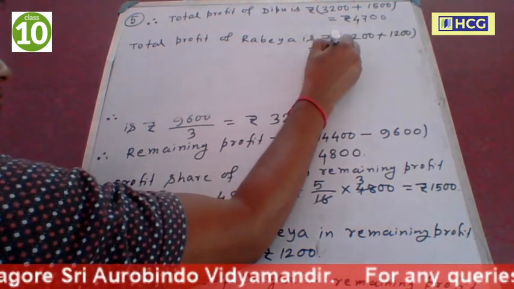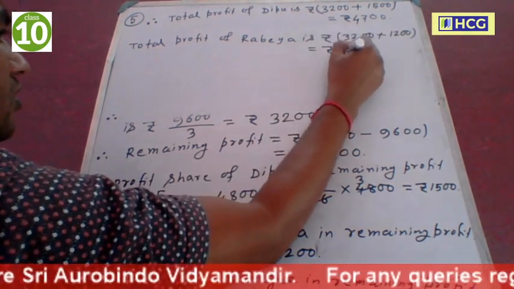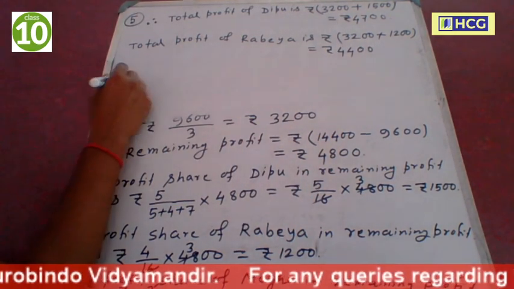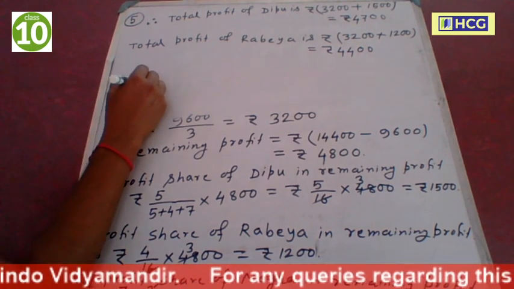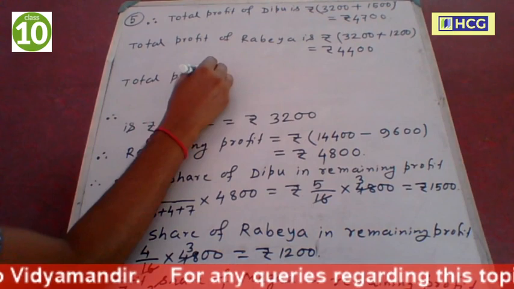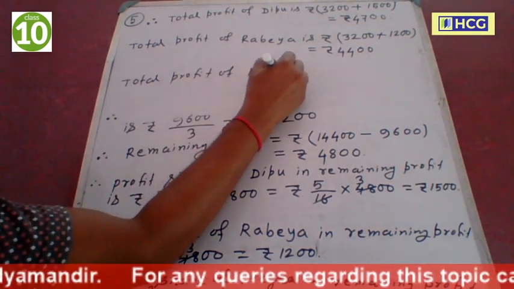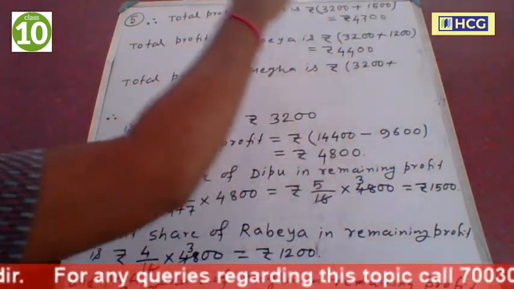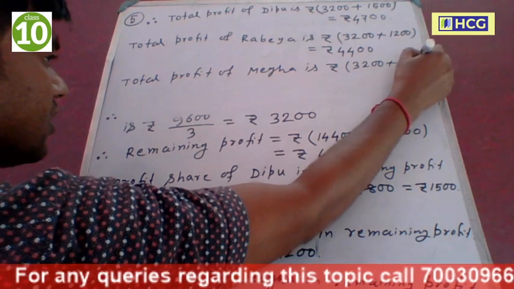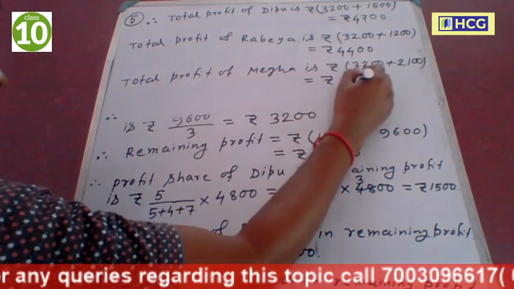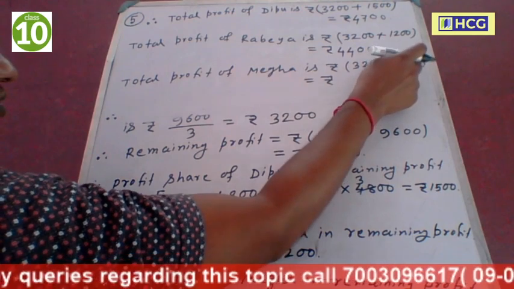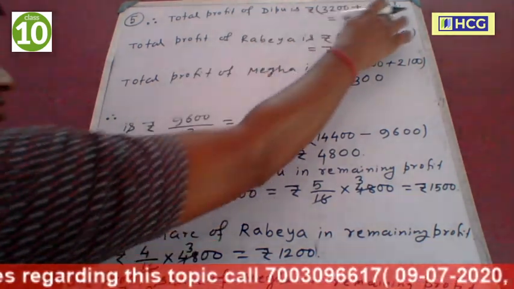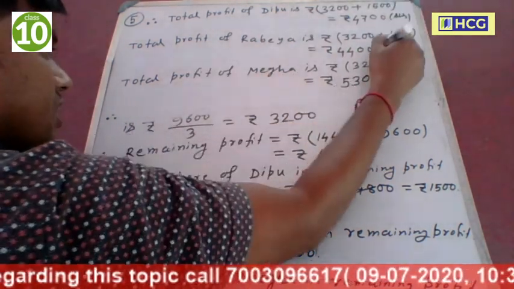Now this is equal to rupees 4,400, and total profit of Megha is 3,200 plus 2,100. Now this is equal to 5,300. These three are the answer.